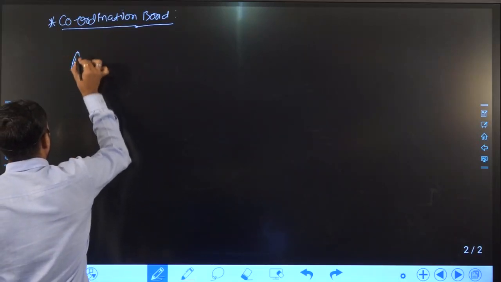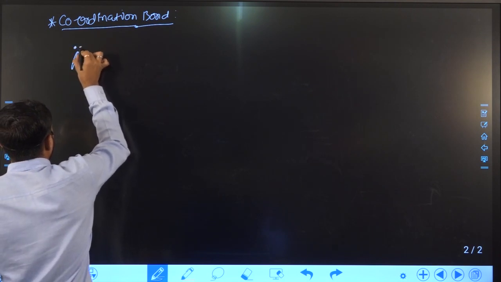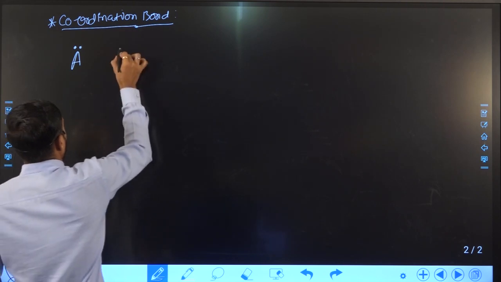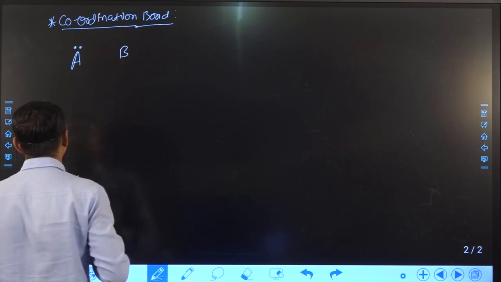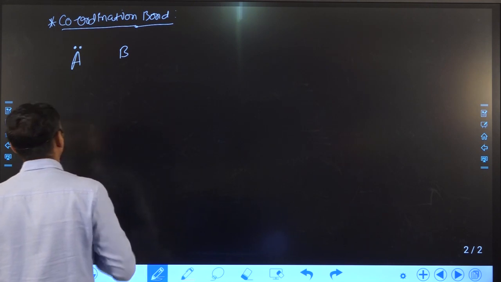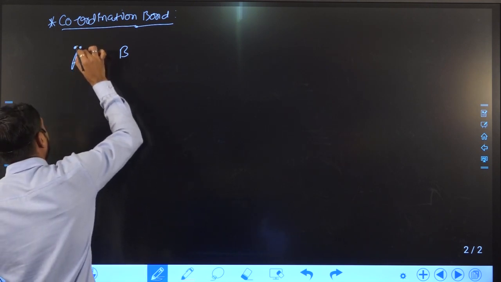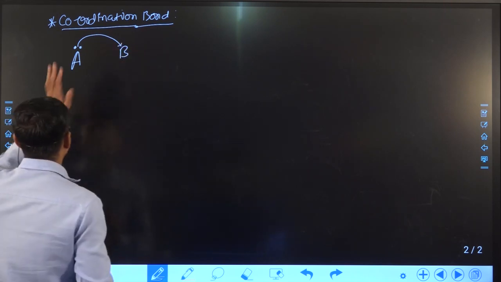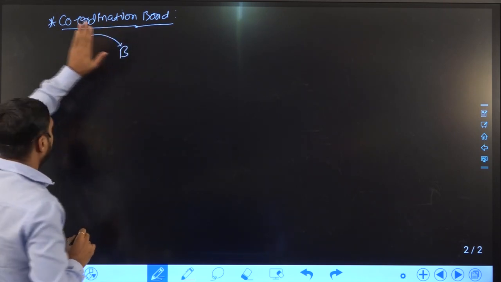When one element has a lone pair or excess electron density and another element has a deficiency of electrons.